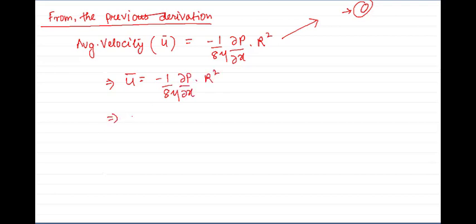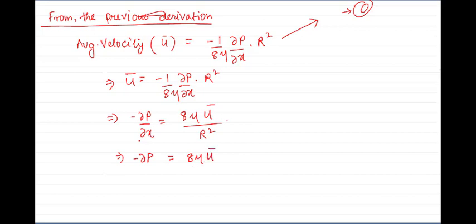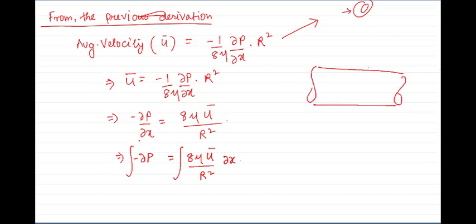Now let us bring del P by del X to one side. On the right hand side we get 8 mu U bar divided by R square. Let us bring this delta X to the other side, so del P will be equal to 8 mu U bar upon R square into delta X. Now we will integrate both sides, and from the diagram we know the limits. We consider two sections, 1 and 2.